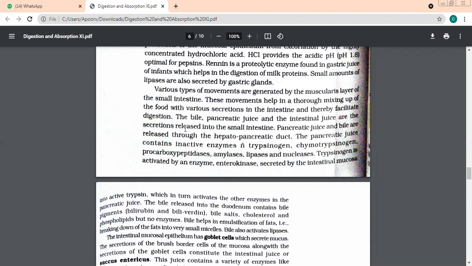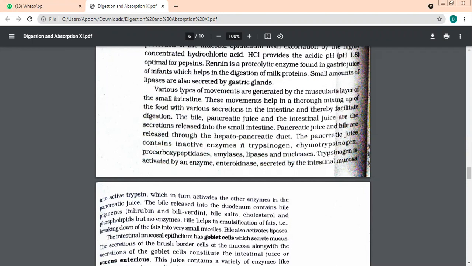Various types of movements are generated by the muscularis layer of the small intestine. These movements help in thorough mixing of the food with secretions in the intestine. We talked about secretions in the stomach. We had juices. What was the name of the juices? Gastric juices. Now, once the food reaches here in the intestine, two things are happening with it. Remember that the walls of the intestine are muscularis. They are soft muscles. They can easily move about. And second, there are some secretions in the intestine also.